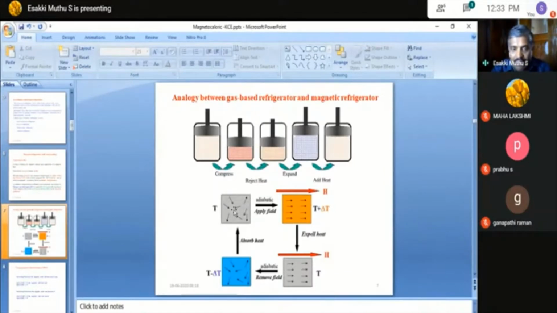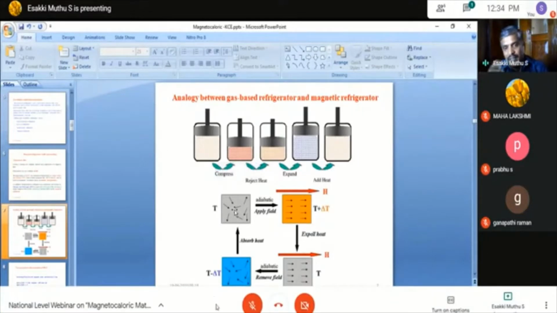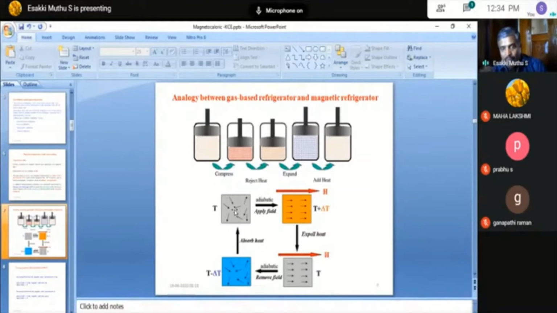Initially, if you take a paramagnetic material, the spins are not aligned. When you apply a magnetic field, the spins align. Suppose you take a ferromagnetic material, the spins are aligned very strongly. So what happens? The total entropy of the